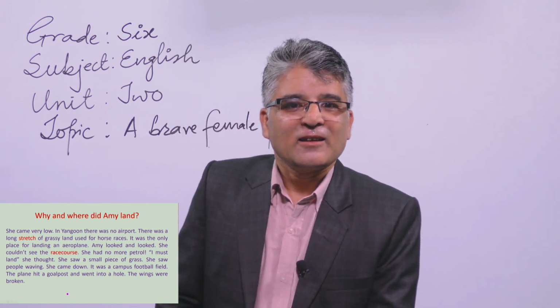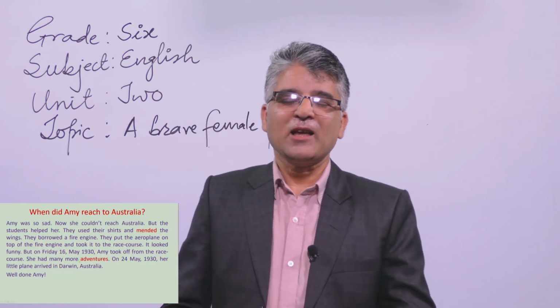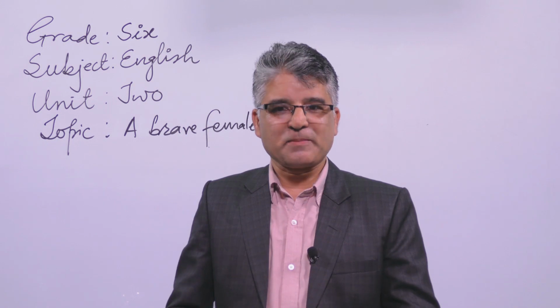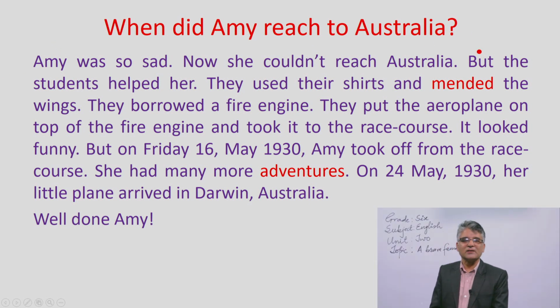Okay, now let's go further. So dear students, please read this paragraph as well first and find out the answer to this question. When did Amy reach Australia? Till that time, let me recite it again. You will find the answer within the lines. Amy was so sad. Why was she so sad? Because she had an accident, which was not her intention.